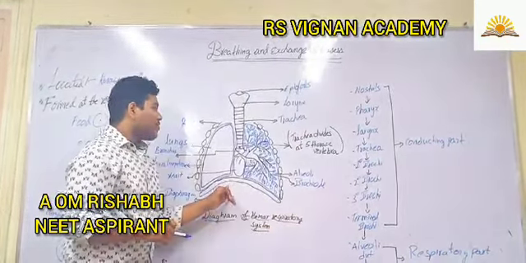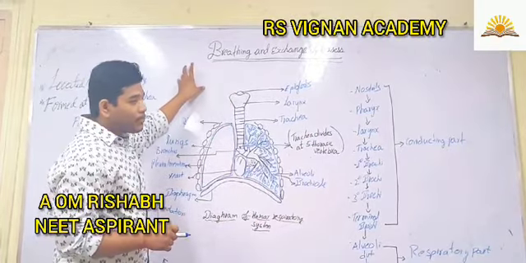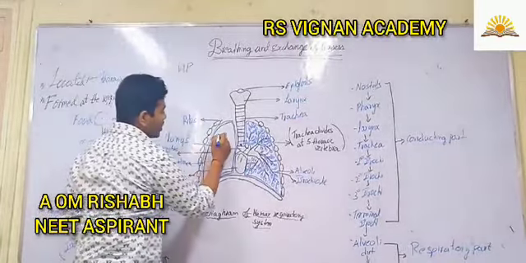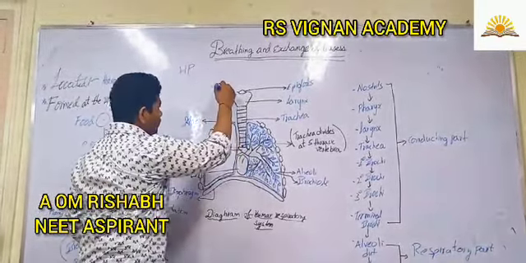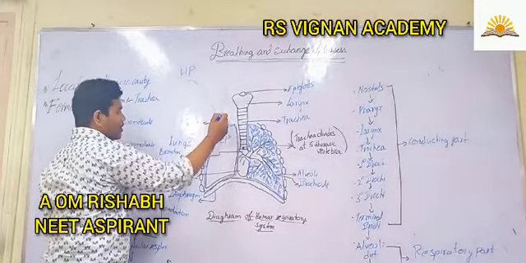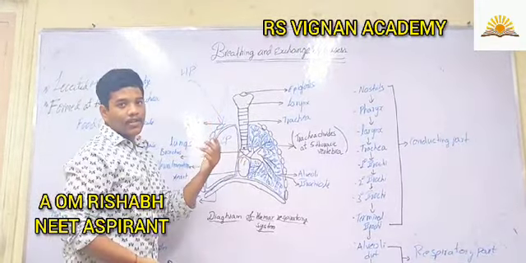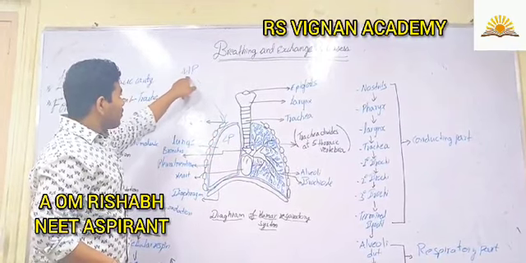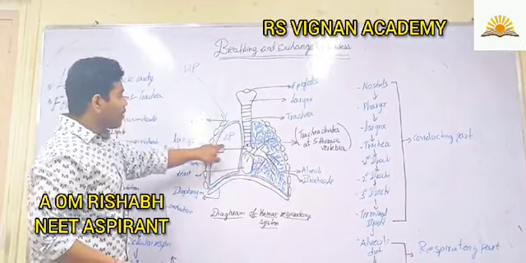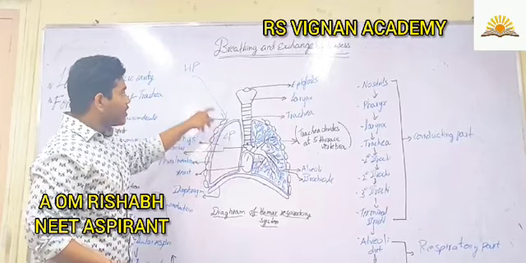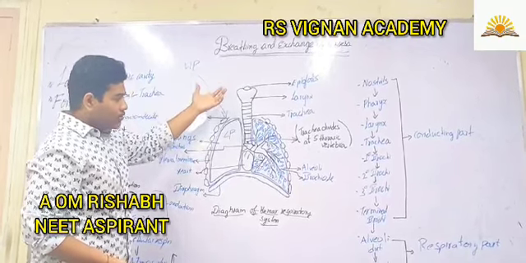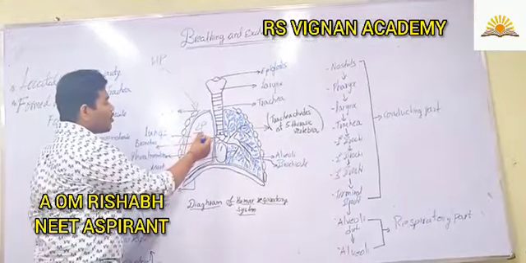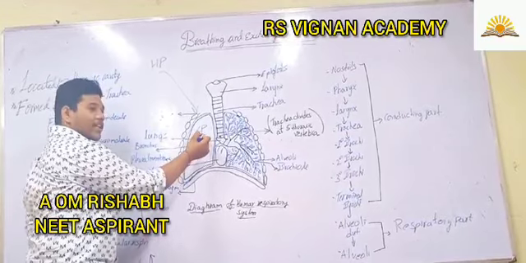So going back to the diagram, during inspiration, the outer atmospheric pressure is high and the inner pressure is low. These are the conditions for inspiration. When we need to take in air through the nostrils, we need high atmospheric pressure outside and low pressure in the lungs. Then the air taken in can be utilized. We need low pressure in the lungs for inspiration.